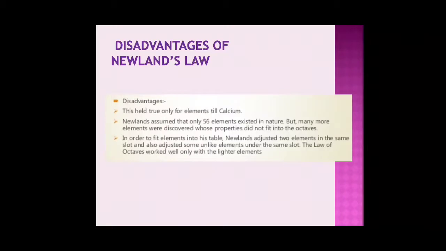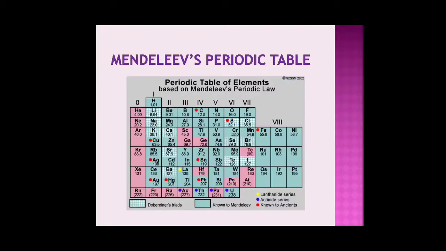So after Newlands, it was Mendeleev who came up with this periodic table. Mendeleev also placed elements in the increasing order of their atomic weights. And this was the structure of the table that he had developed. The elements that we can see in pink were later added on to Mendeleev's table. They did not exist in the original Mendeleev's table. But Mendeleev had foresight, and he had assumed that the empty spaces which we can see in pink would later be filled. They were later discovered and added to the table.